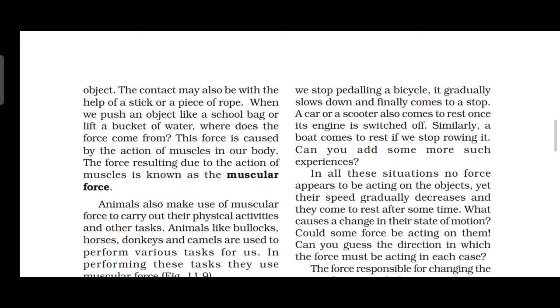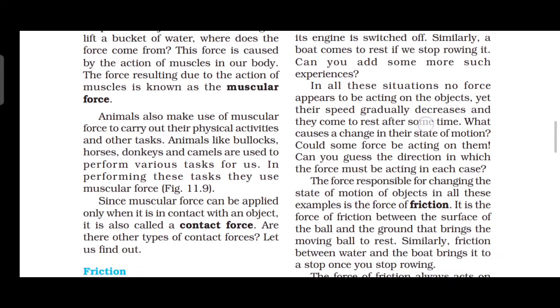The force resulting due to the action of muscles is known as what? Muscular force. Okay. These are because of what? This force is caused by muscles in our body. So the force resulting due to the action of muscles is known as muscular force. Animals also have muscular force to carry out physical activities and